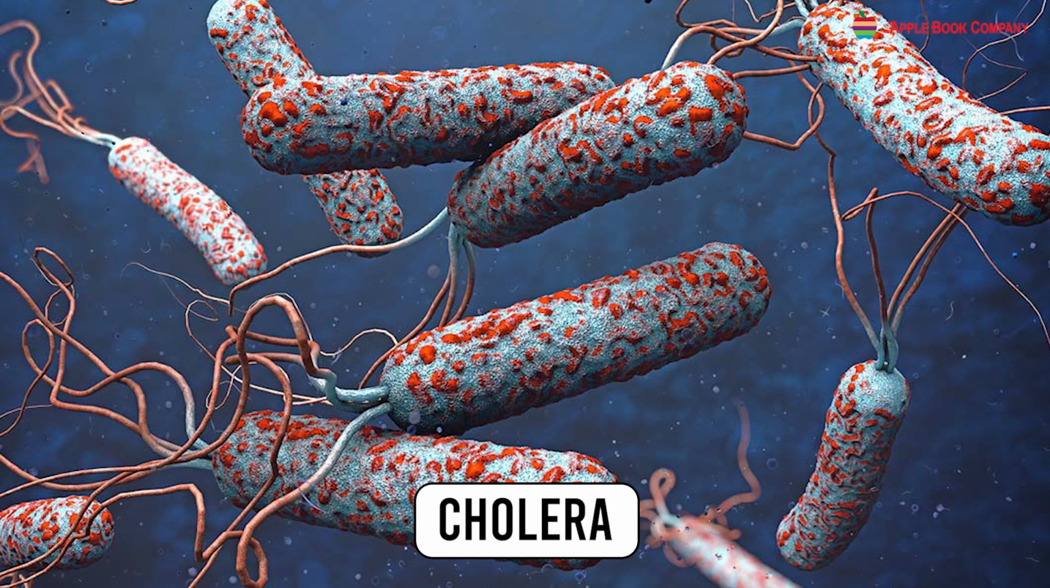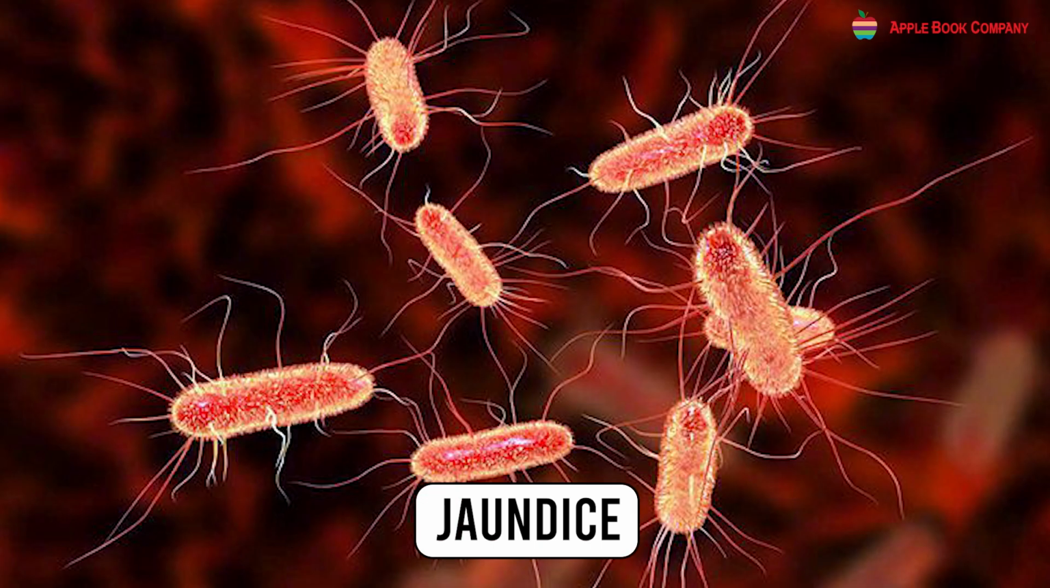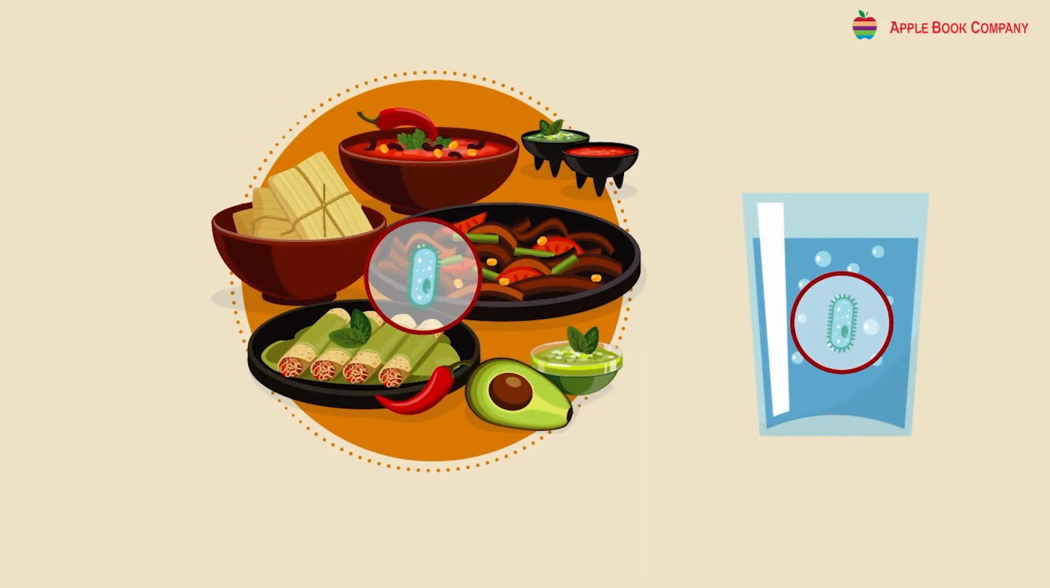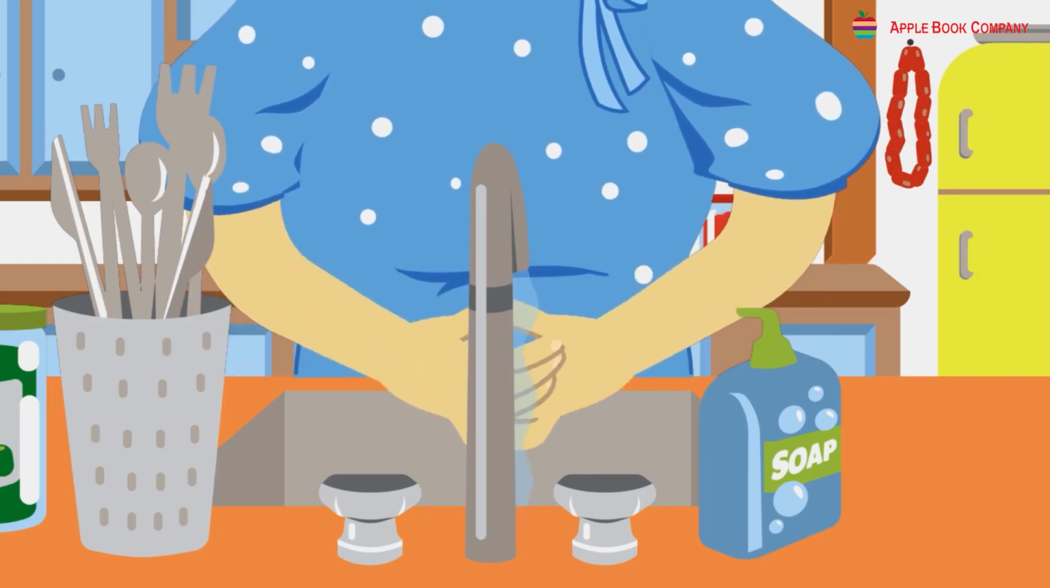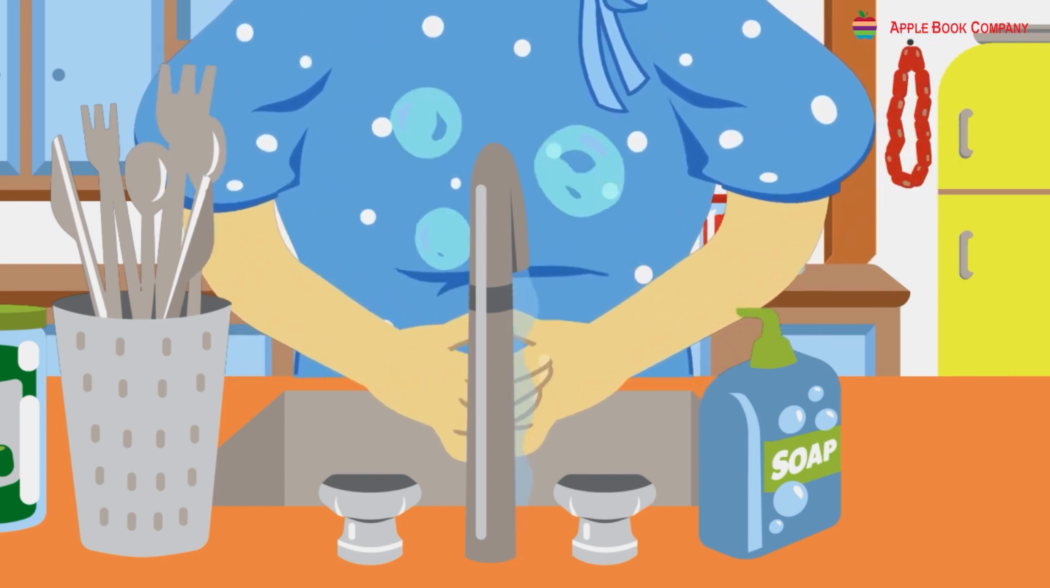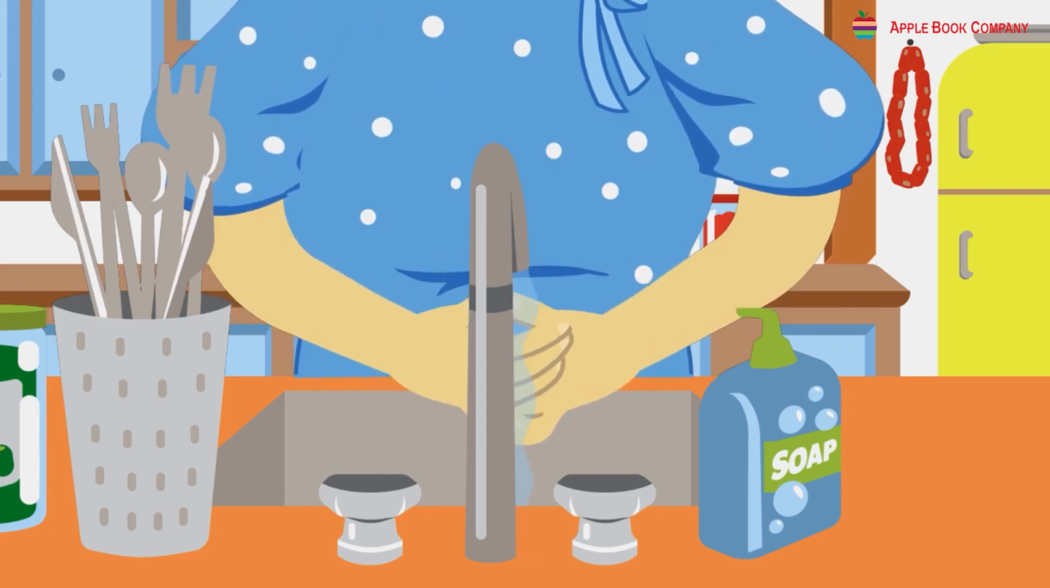Diseases such as cholera, typhoid, jaundice, and diarrhea are spread by infected food and water. It is important to have a good standard of sanitation to prevent the spread of these communicable diseases.